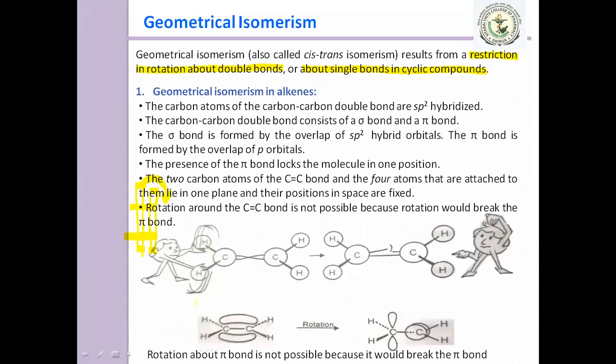Diagrammatically, if you allow this to rotate, it will break. Observe here. Clear?